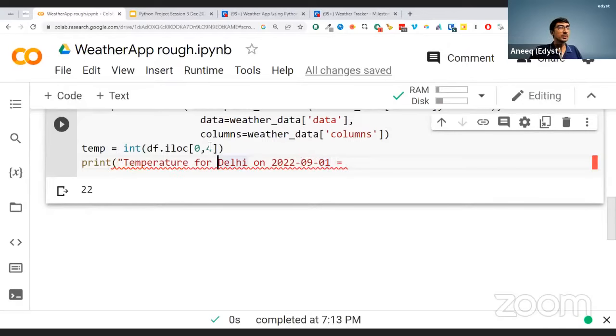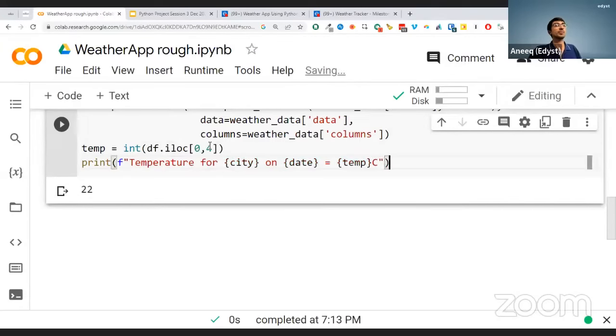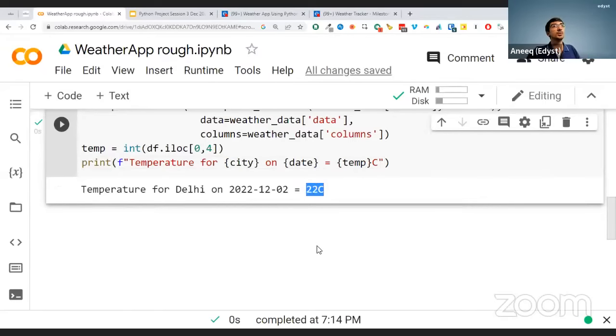We'll have to substitute the city, and we'll use an f-string, which actually substitutes it. So for this city, on this date, is equal to this temperature Celsius. All right, let's run it. Temperature for Delhi on this date is equal to 22 degrees Celsius.